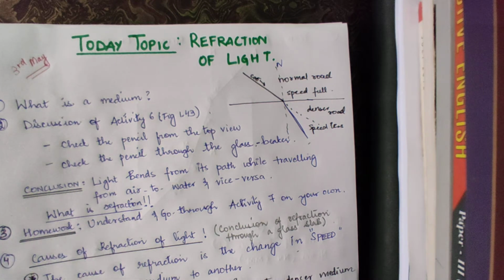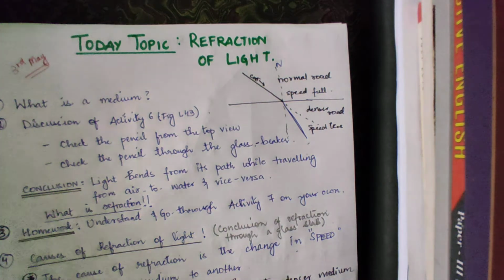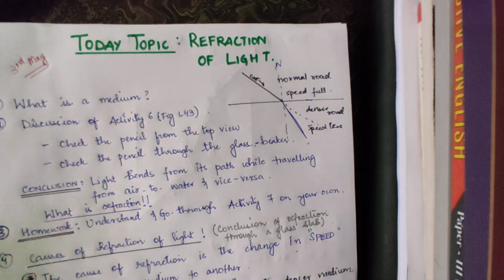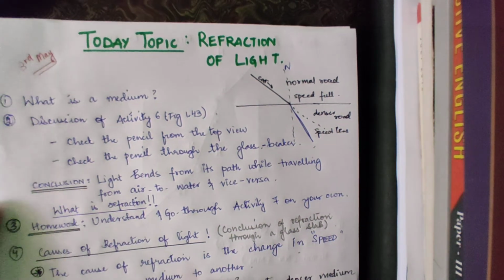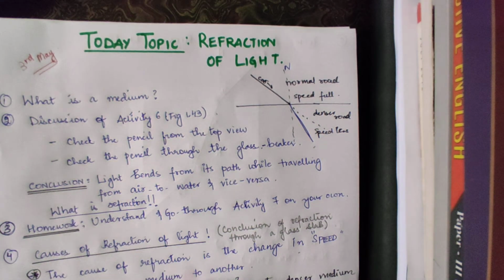So here, before going to today's topic, I would first want to discuss with you the first point, that is, what is a medium? Okay, we have discussed reflection of light. We already know what a medium is, right? It is any material through which light passes, okay? So any material through which light passes.